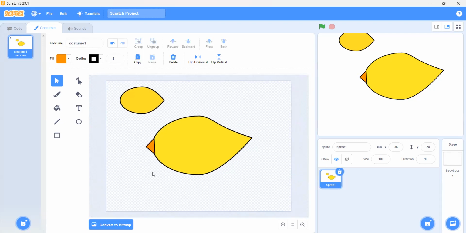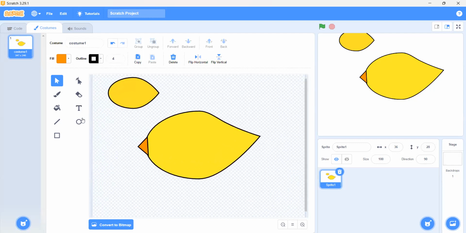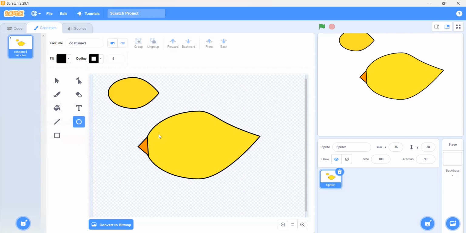Now it's good. Now we have to draw an eye. How can we draw an eye? By using the circle tool. Which color of the eye will be good, white or black? Black, and a white pupil inside.